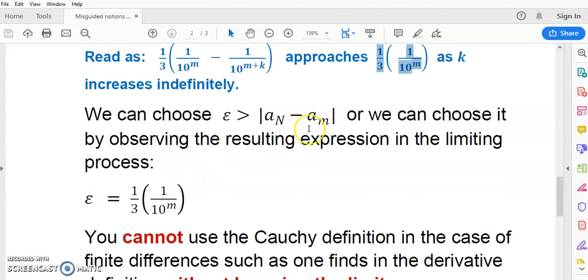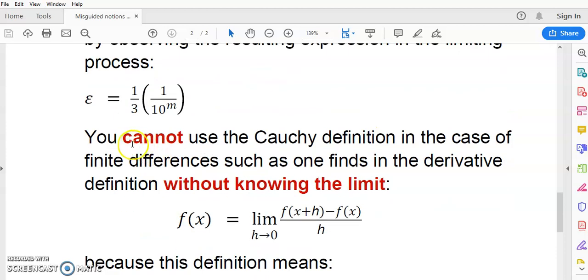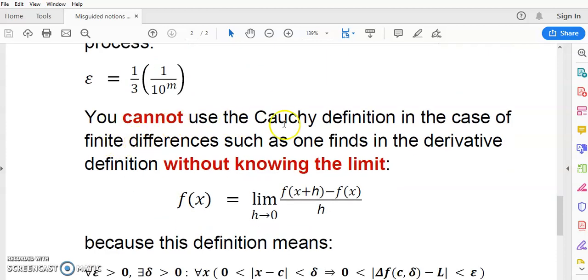So we can choose epsilon to be greater than a sub n minus a sub m, or we can choose it by observing the resulting expression in the limiting process. Now, be very careful. You cannot use the Cauchy definition in the case of finite differences, such as one finds in the derivative, without knowing the limit.